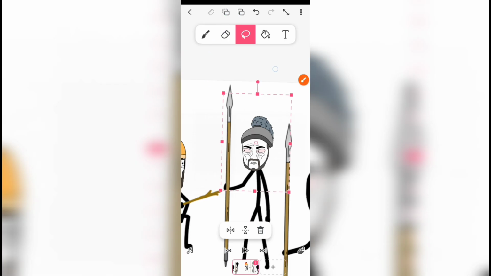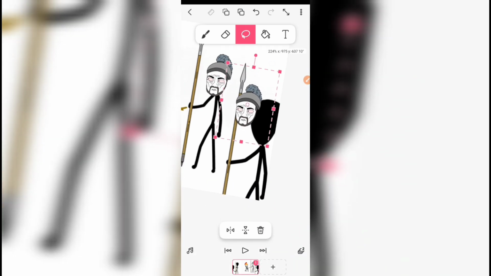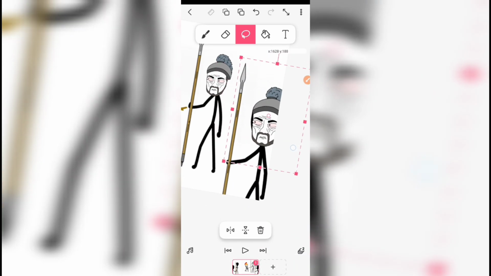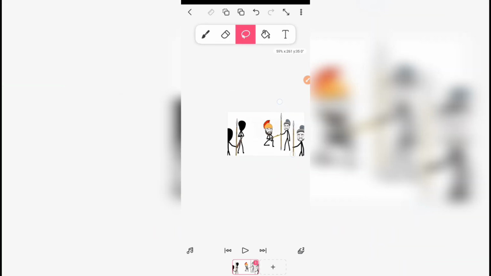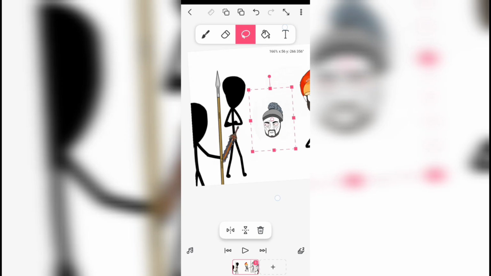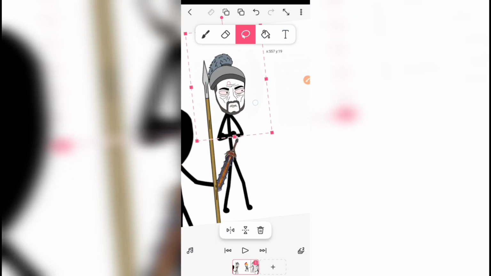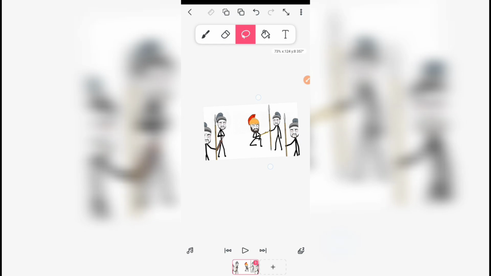So we'll copy this, and then we paste it again and move it to the next character's body. Move it like this. So we'll do the same thing to these other two characters. We paste, we move it, we flip, and we position it properly. Correct. Now we've gotten our reference image correctly.